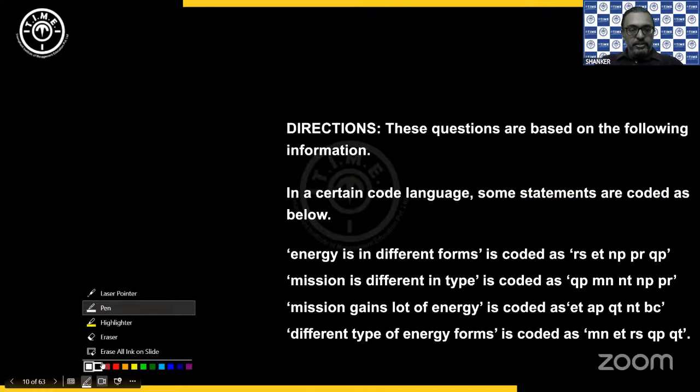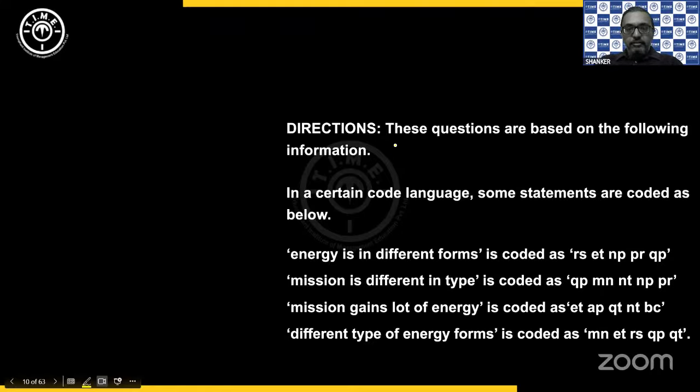Okay. Now coming to the next. Next is again, these questions are based on the following information. Again, in a certain code language, some statements are coded as below. So again, you have 4 sentences and 4 different sets of codes. Now again, the first thing always you look for is, are there any repeated words? Now definitely again here, as you can see, there are repeated words. The words different is repeated, mission is repeated. So when you have repetitions, we go for list of words. Make all the list of words and get the codes.